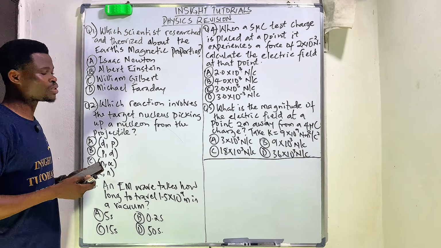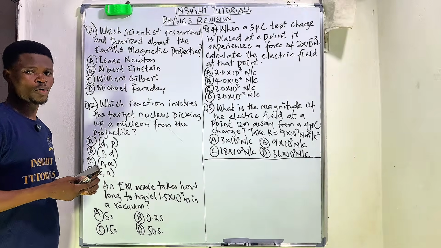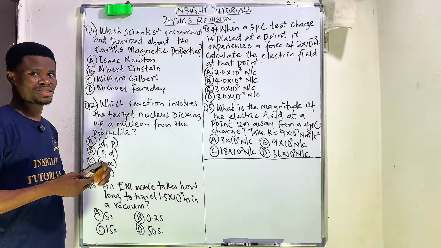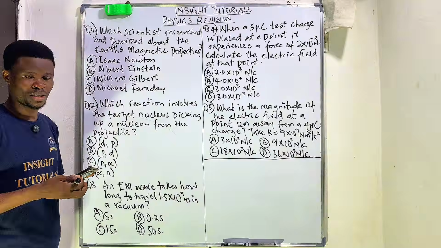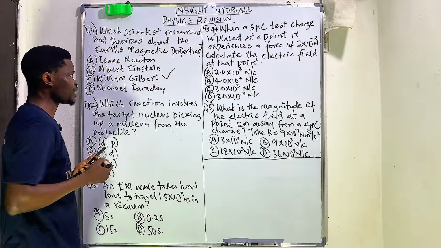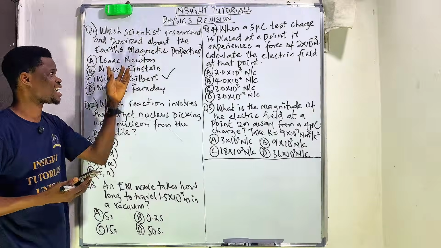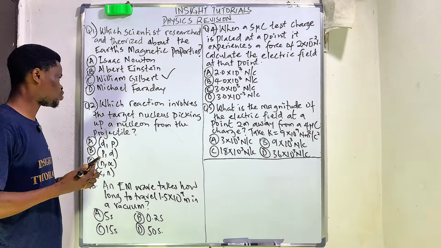So the scientist that became an early pioneer of the study of magnetism, who theorized that the Earth is a giant magnet, is William Gilbert. So this is the correct answer. It was William Gilbert that researched and theorized about the Earth's magnetic property. That is important for you to know.